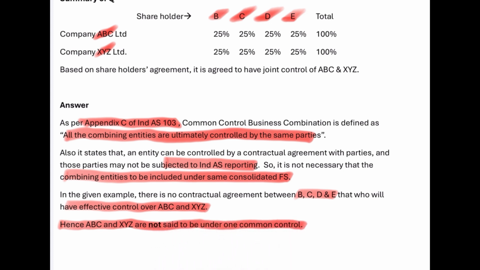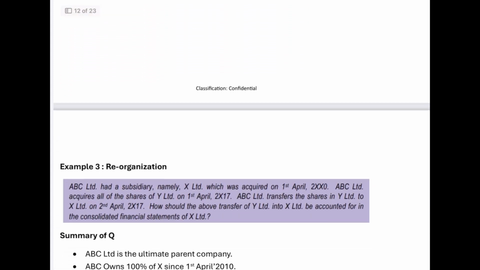It's because even though there is a joint agreement to control the operations of ABC and XYZ Limited, this joint control is with all the stakeholders, not with any specific stakeholders. To qualify as common control, it has to lie with one shareholder or one group of shareholders, not all shareholders. Then let me move to the next example.